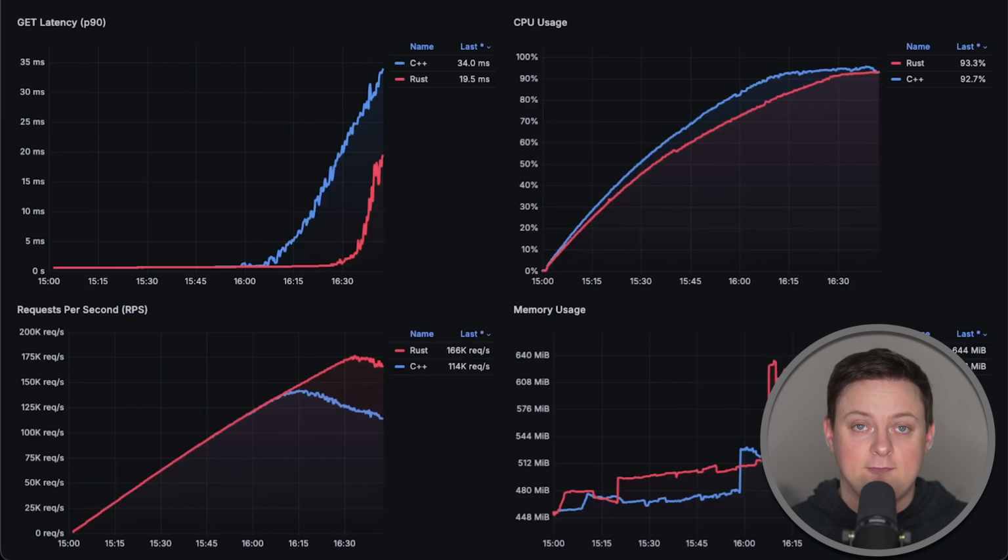This is only the first round, and the second round will include database tests and maybe more use cases. I have other benchmarks that you might find interesting, such as Rust versus Go or benchmarks between different databases like Postgres and MySQL, Redis versus Memcached, and more.